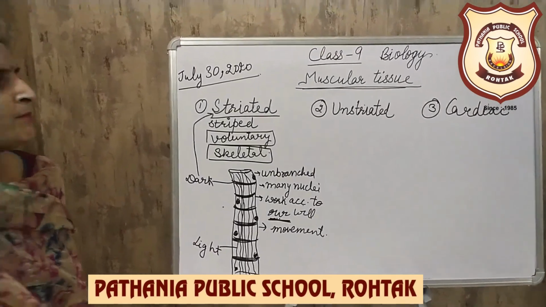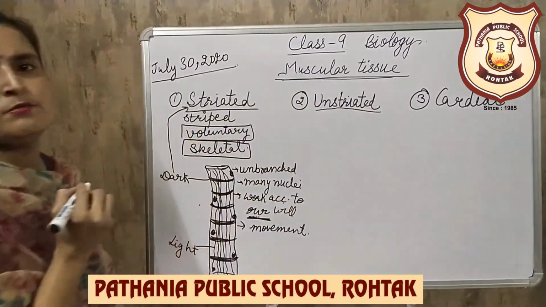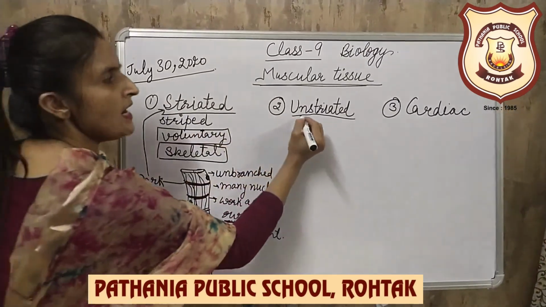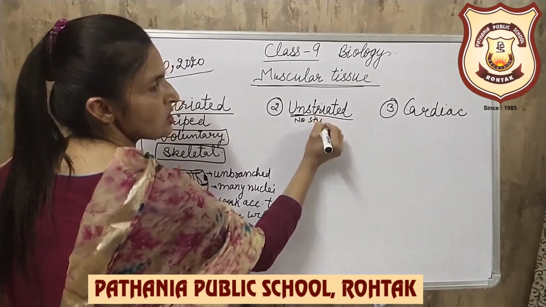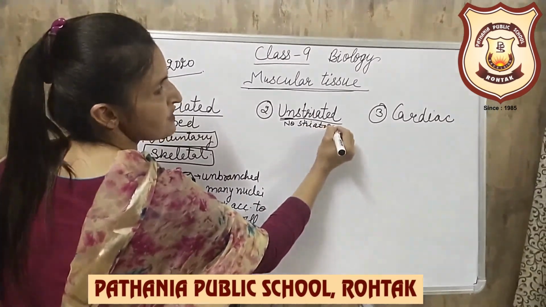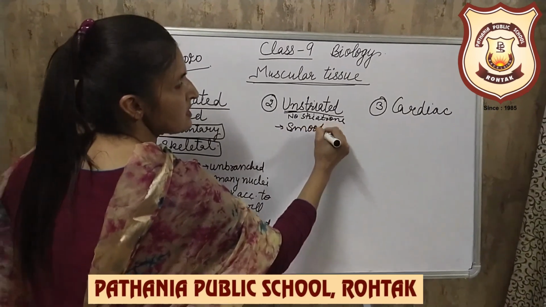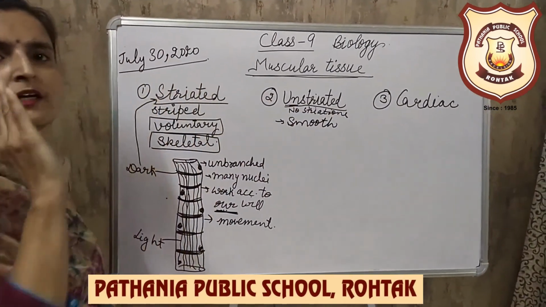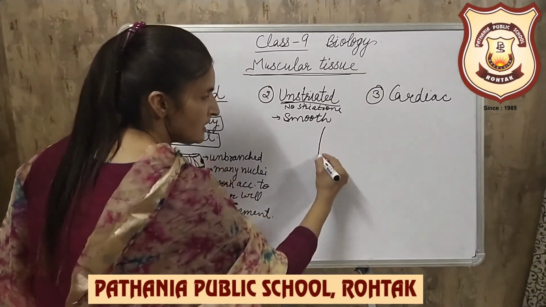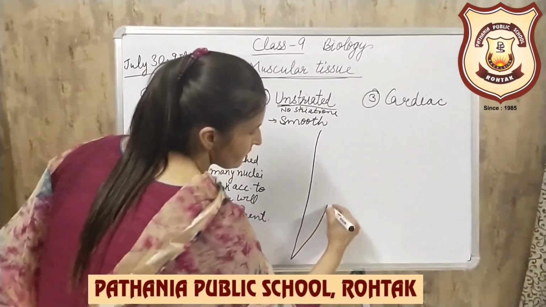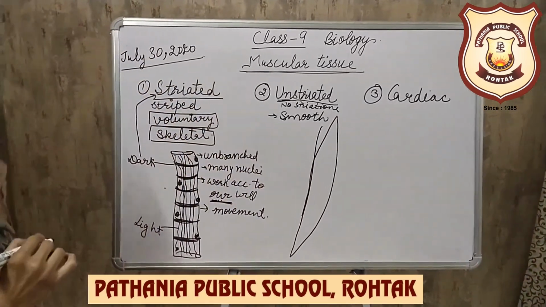The other type of muscle fibers are the unstriated muscle fibers. Unstriated means no striations, no stripes, means they are smooth, they do not have alternate light and dark bands. These are long, spindle-shaped fibers.